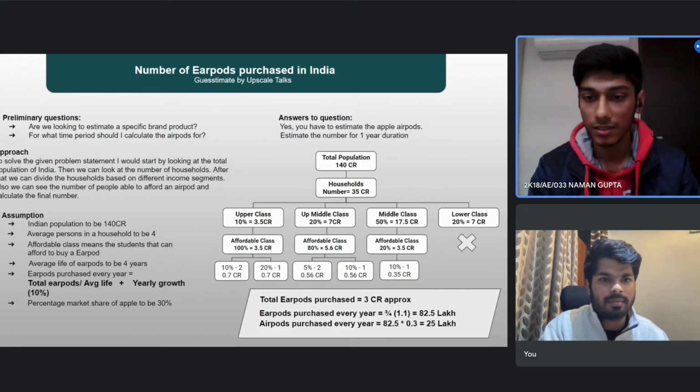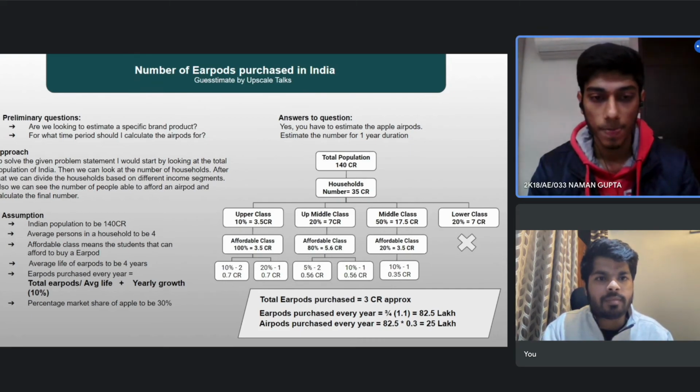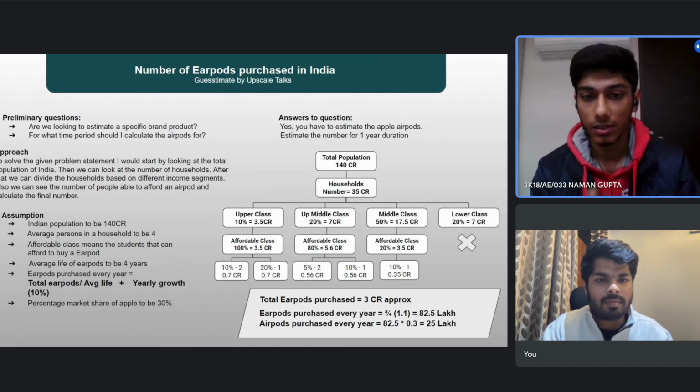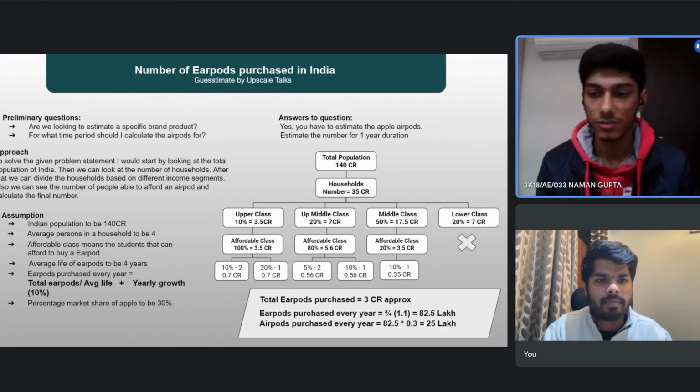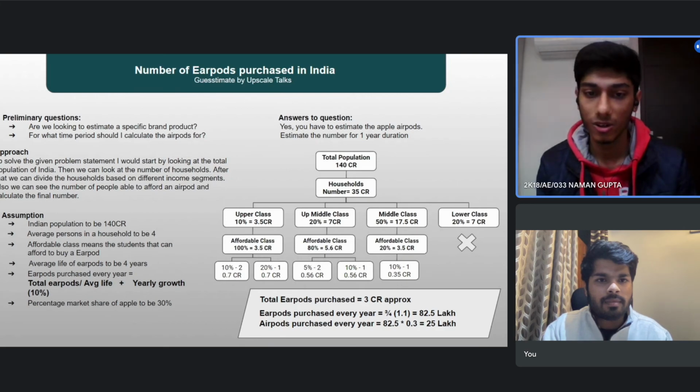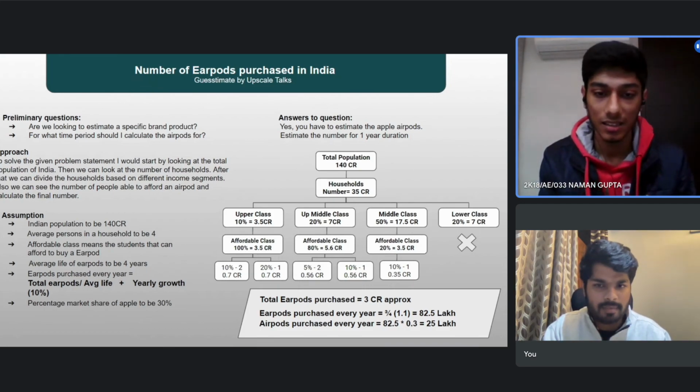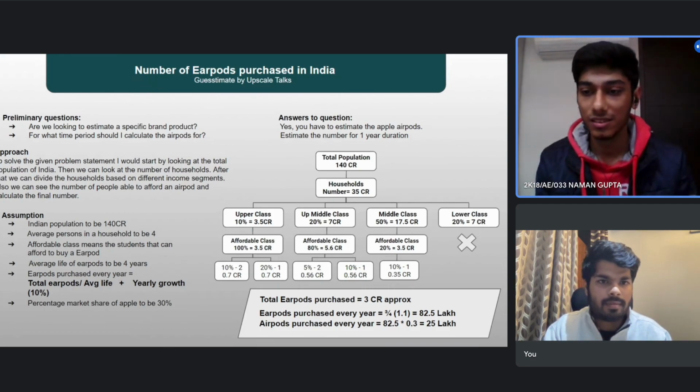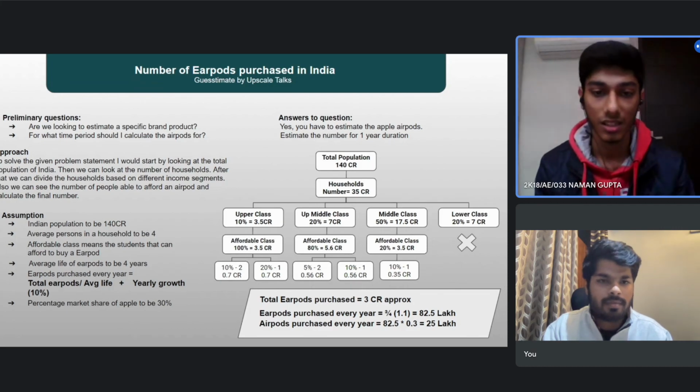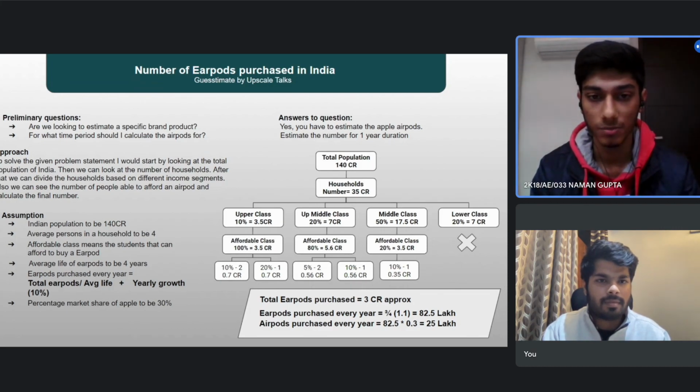Right. I also think that is a fair point, and we can do that. I think the answer would change a bit. As we can see from some trends, there are a lot of people in rural areas also who are nowadays purchasing. But seeing that there is a significant difference between the urban and rural areas, we can look towards that approach. That would be a bit more fair in coming to the final answer.